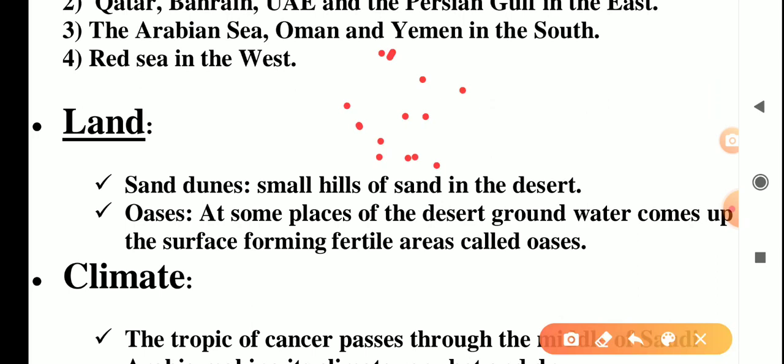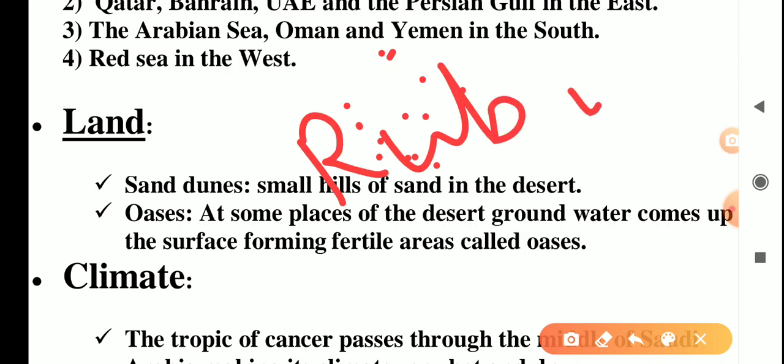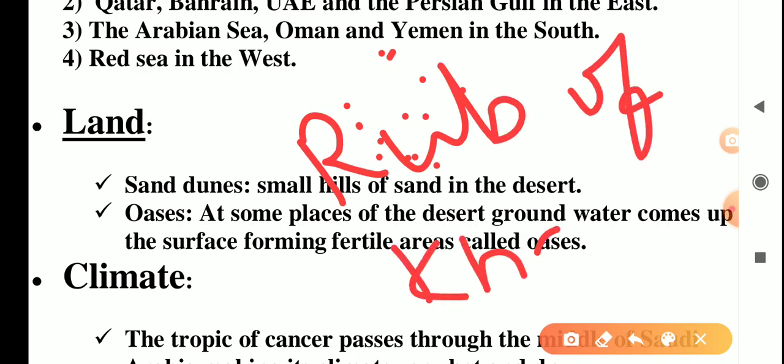And the dry sandy desert here in Saudi Arabia is known as the Rub' al Khali. What is the Rub' al Khali? Here is the Rub' al Khali.